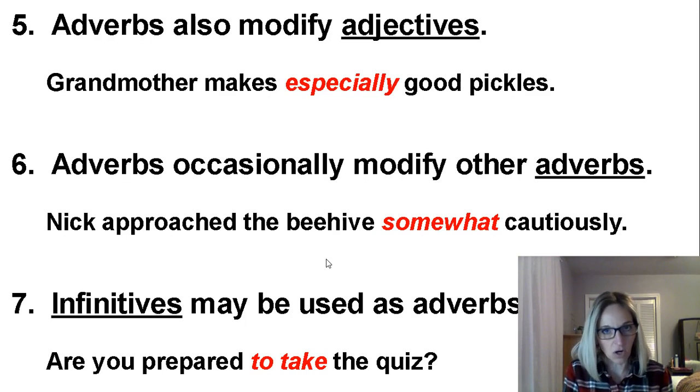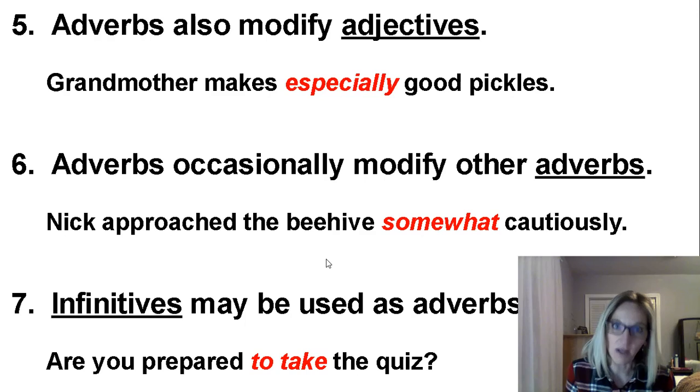Was is my verb. Was is a linking verb. Visible is my complement. Since I have a linking verb, my complement has to either be a predicate nominative or a predicate adjective. In this case, visible is describing ermine, so it makes it a predicate adjective. Therefore, barely is an adverb describing the adjective visible.